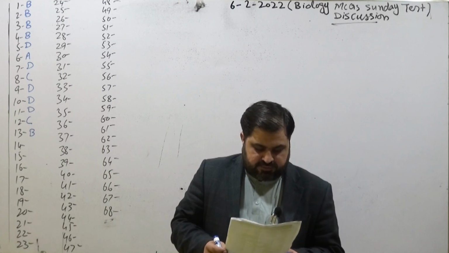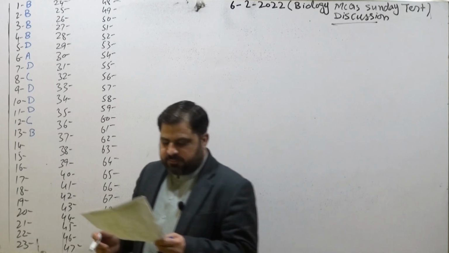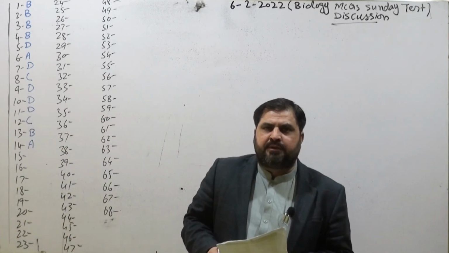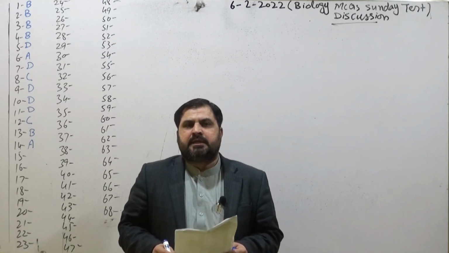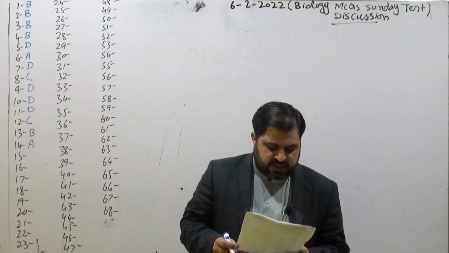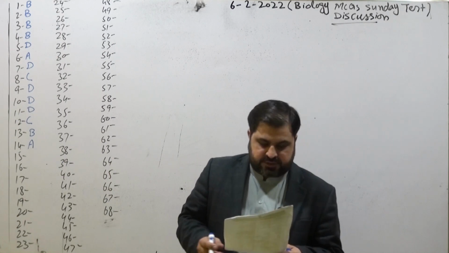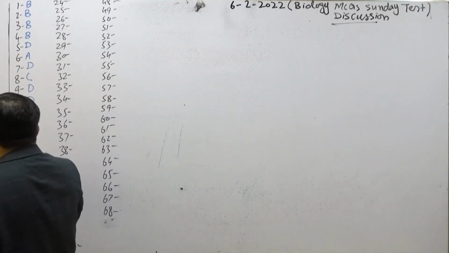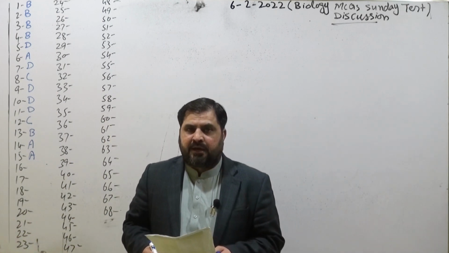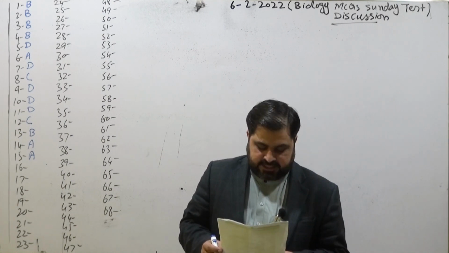Next, MCQ number 14, which one forms the raw materials for coenzymes? So vitamins, they are the raw materials for the coenzymes. Coenzymes are organic compounds which attach with an enzyme to increase its activity. Coming toward MCQ number 15, which one of the following enzymes digests protein in acidic medium? So that is pepsin, while trypsin digests the protein in basic or alkaline medium. Pepsin works in the stomach while trypsin works in the intestine.